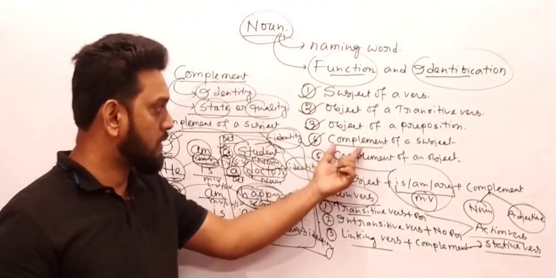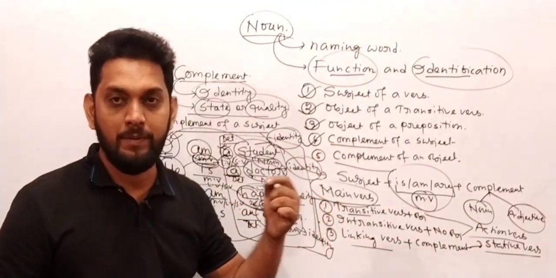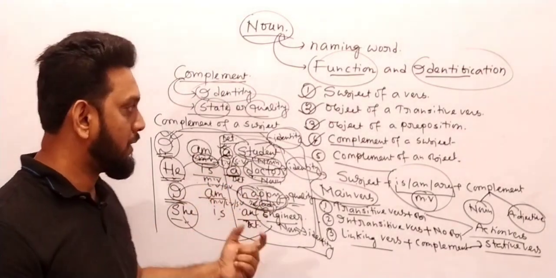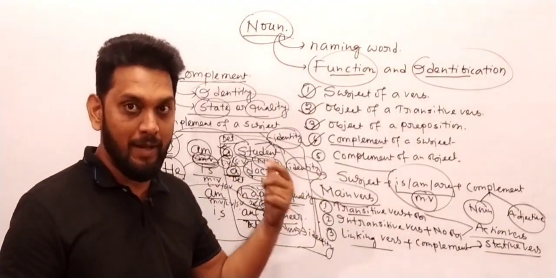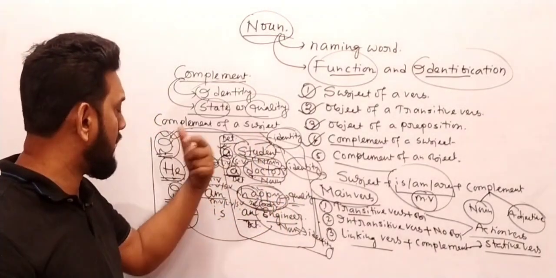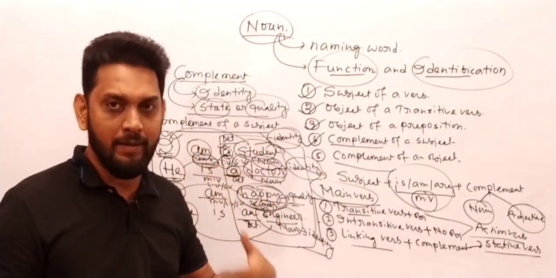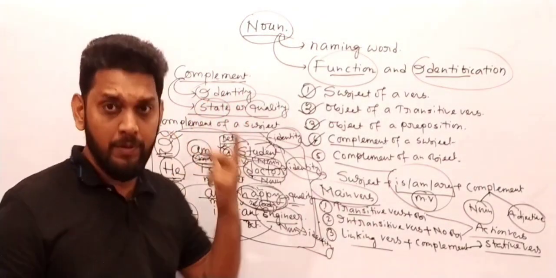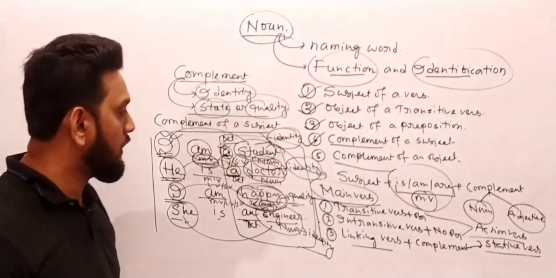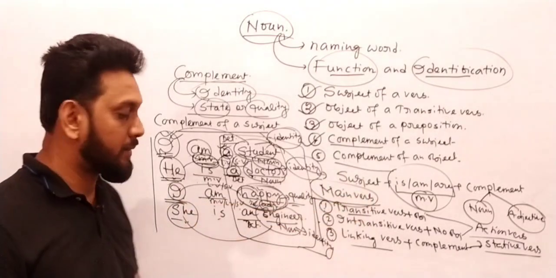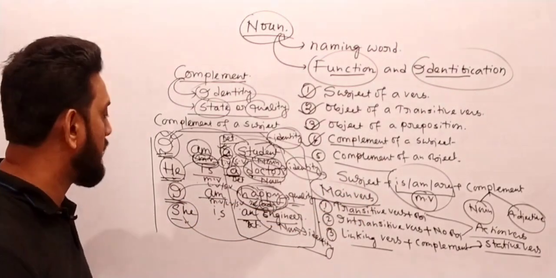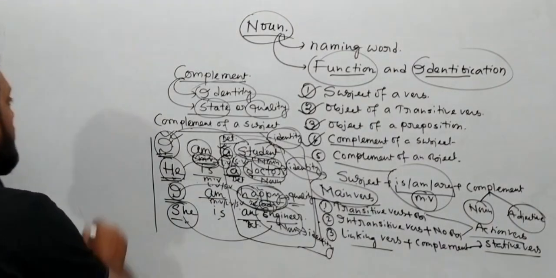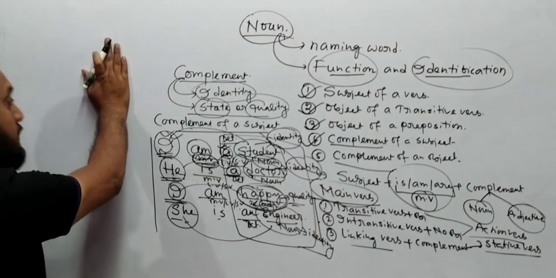So did you understand this complement of a subject? A complement is always either a noun or an adjective, and by setting these examples I made you understand that a complement is either a noun or an adjective. It always talks about the identity or the quality of the subject. Got it? Next one, complement of an object. Let me write some sentences for all of you over here. My friend, write down along with me. Have you seen? Very good.